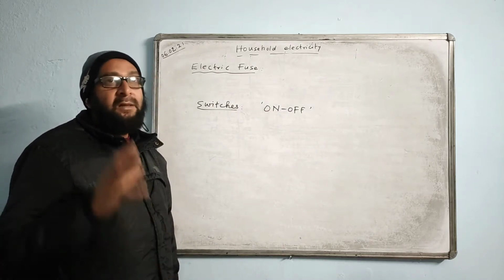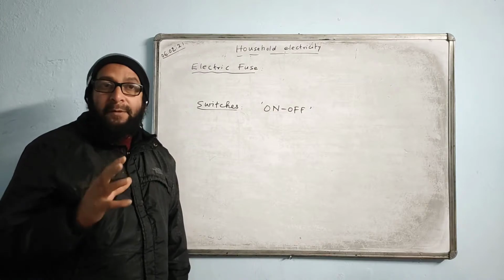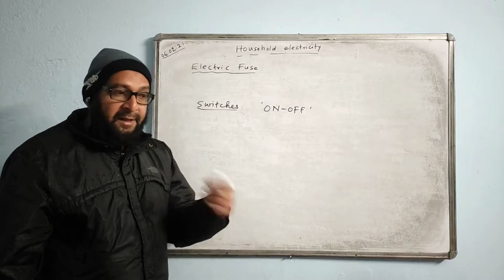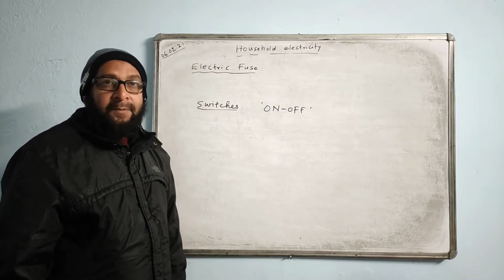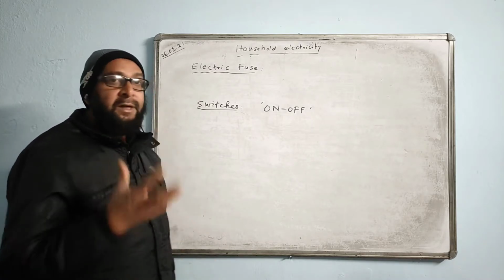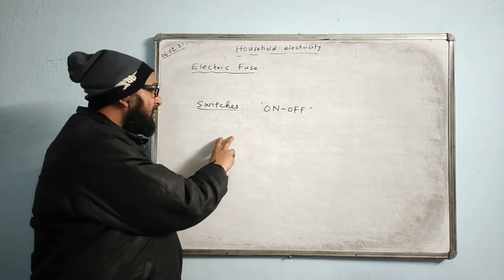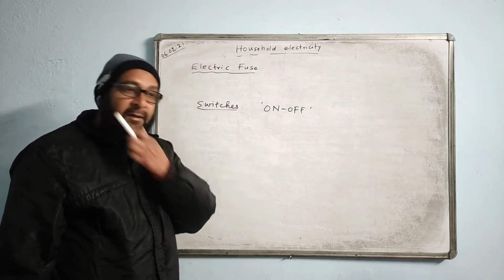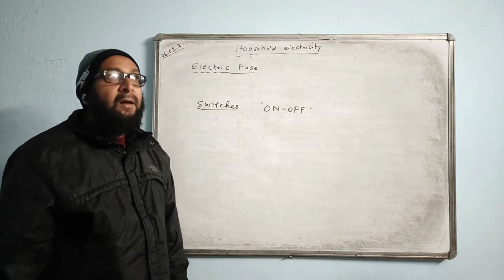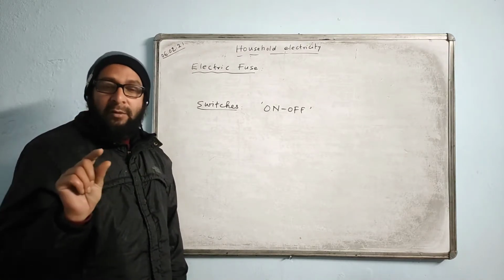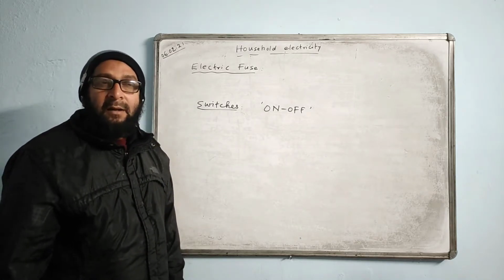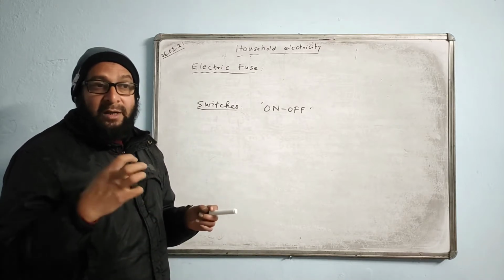Then the switch must have a proper current rating depending upon the current carrying capacity of the appliance. We cannot use a common switch for all types of appliances. You must have seen at home for the heater and geyser, we use a power switch, a big switch, because that is rated for higher current, nearly 16 ampere. For the bulb and fans, we use a small switch, rated only 5 ampere, because they don't require high current. But your heater and geysers require really high current.